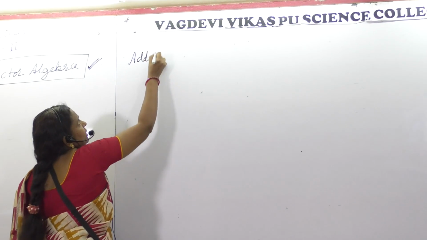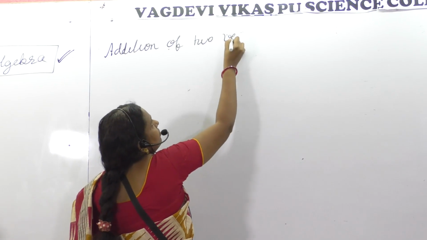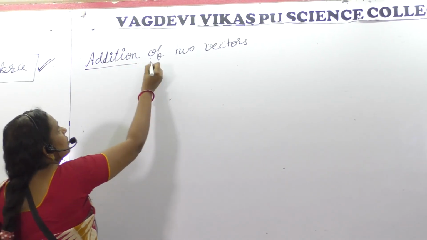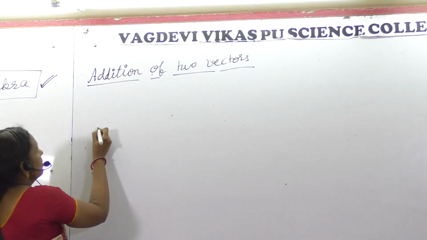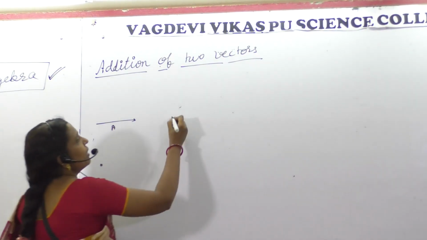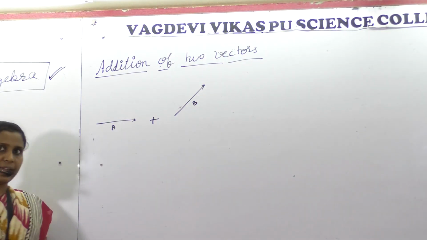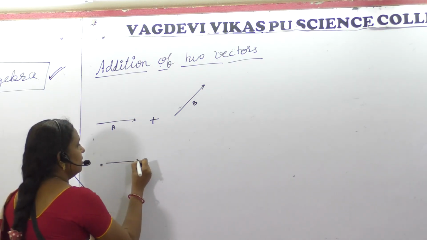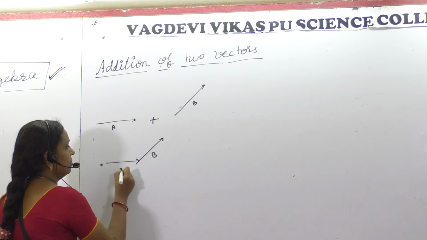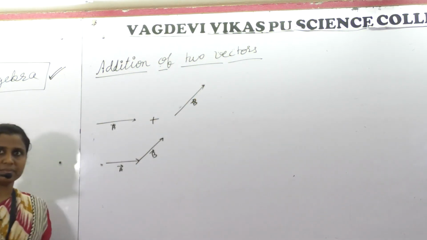Now we will be dealing with addition of two vectors. Suppose a vector A is in this direction, vector B is in this direction. If these two are to be added, how will it be? You join them.